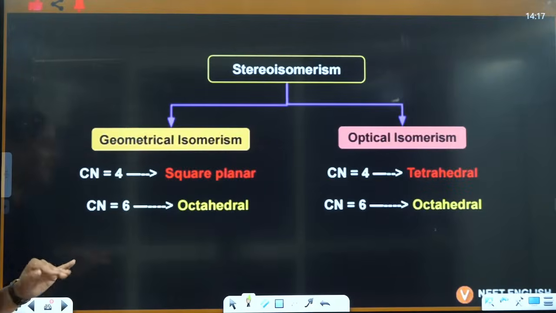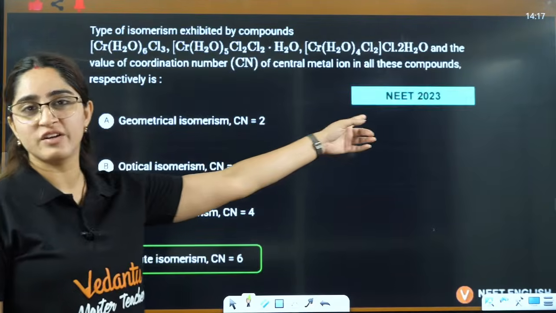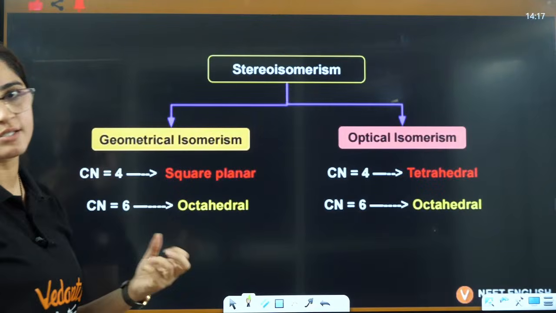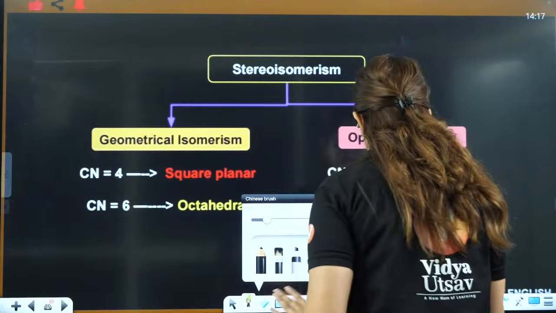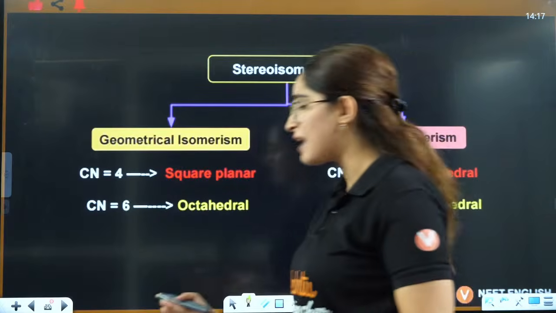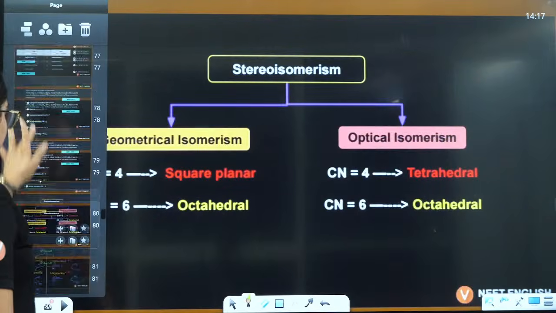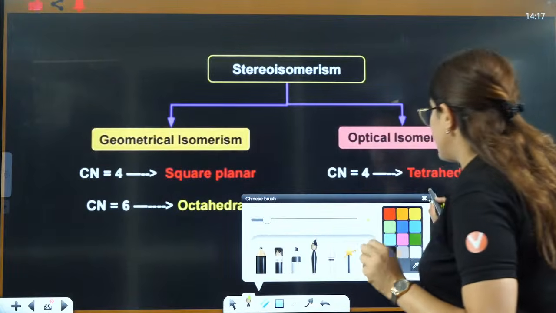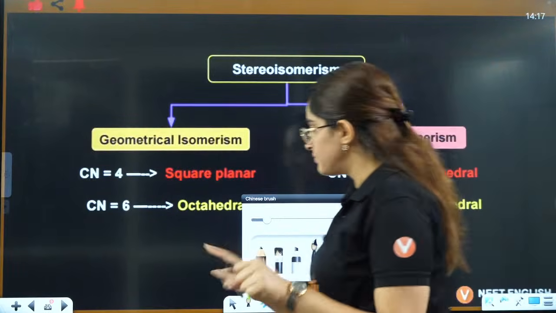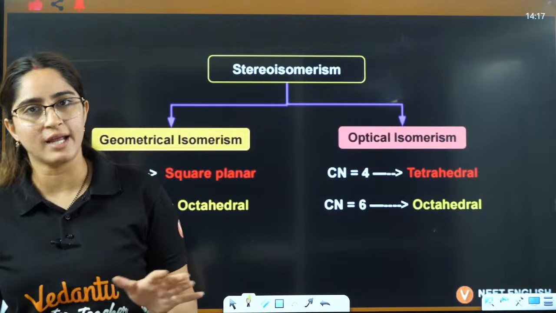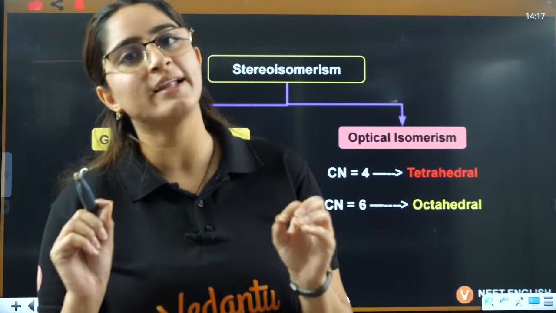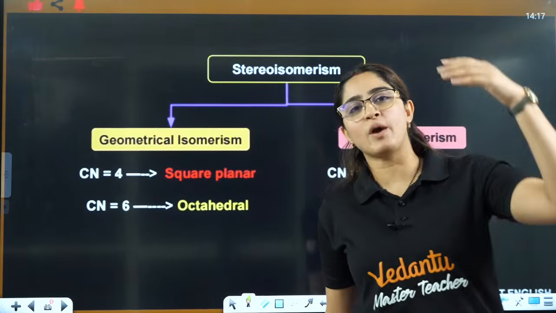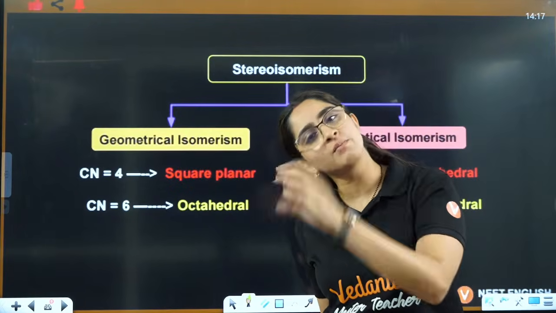So these are very, very simple questions. You can see 2023, 2024, they are asking you, you just need to know this concept and that's it, right? Okay. Now the last topic here, that is your stereoisomerism. Now see, in stereoisomerism, it is fixed, right? The questions that they ask in NEET are fixed. Fixed means the same question they are repeating again and again. Same compound they are repeating.